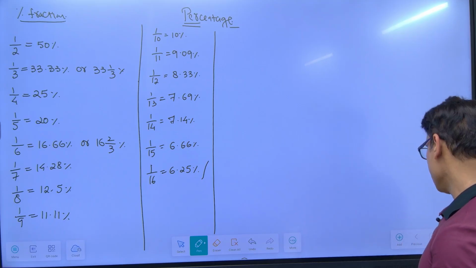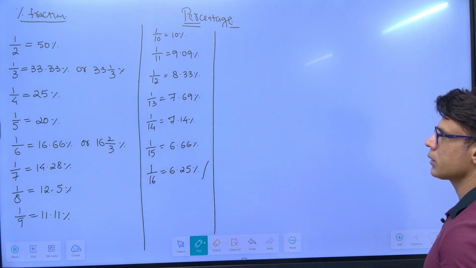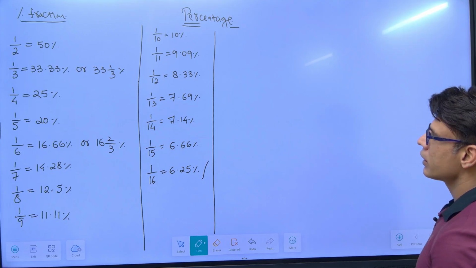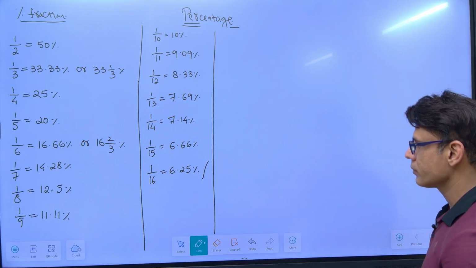Now there are different types of problems which you can expect in this. The most common one we'll start with. Remember these percentage fractions. I'm not taking it off.